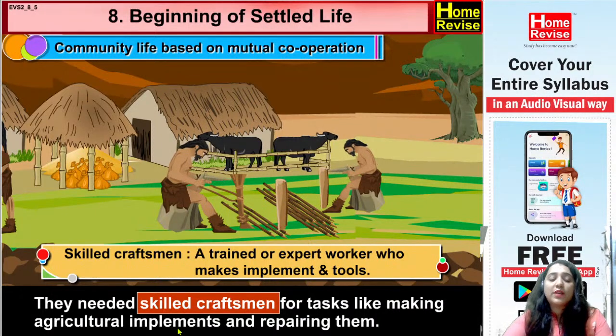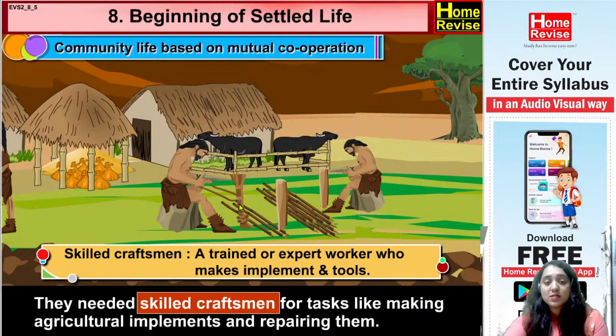Yes, so now the grains were being created in a very large quantity and they were also being stored. Okay, the grains can be stored for a longer period of time. So the issue regarding the storage of food was not a big issue. So they were storing it properly.